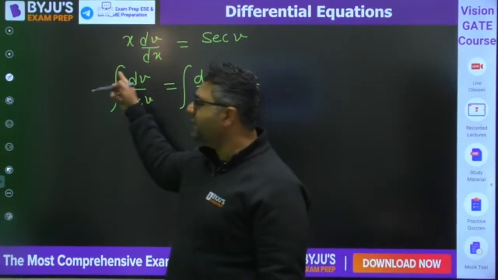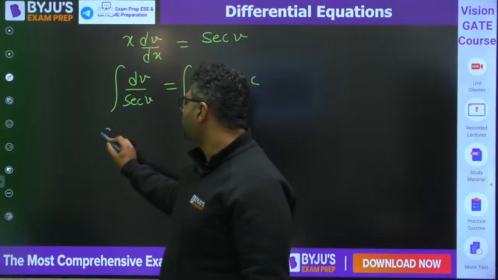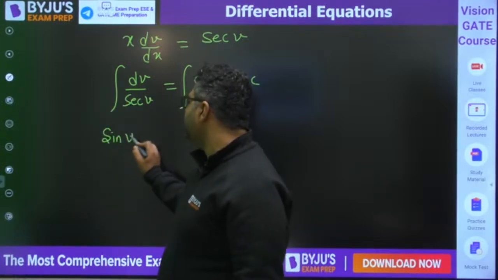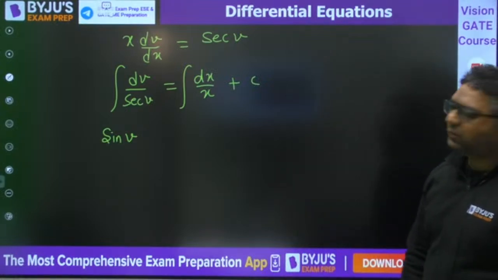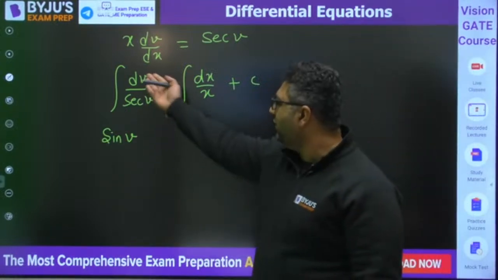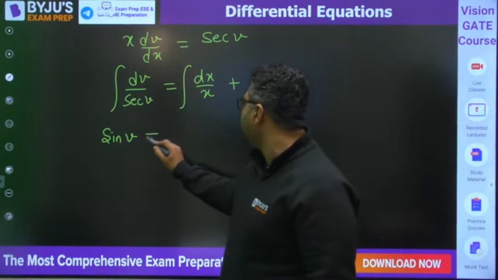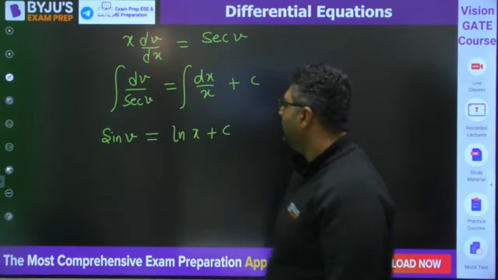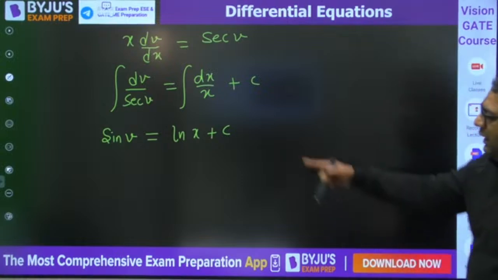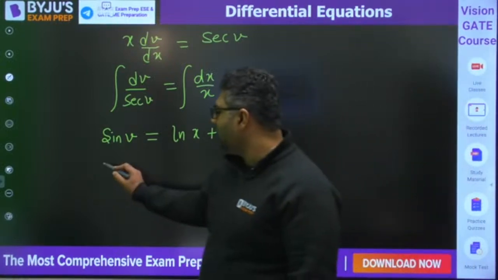Secant v in the denominator, you can write it as cos v, and cos v will have sin v as its integration. Okay, is it clear or not? Please tell me. So cos v will have integration as sin v. It equals the integral of dx by x, which is ln x plus c. Now you know v is nothing but what?